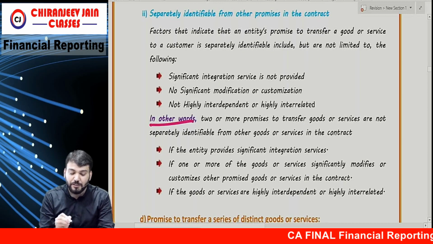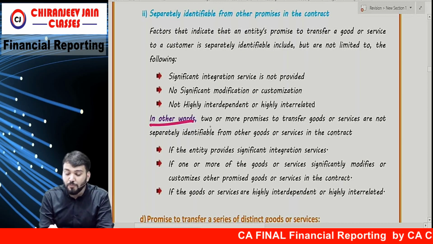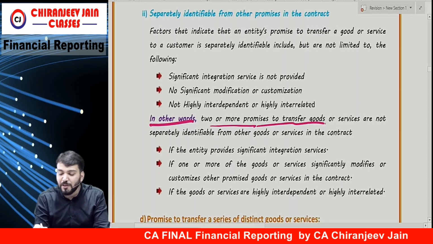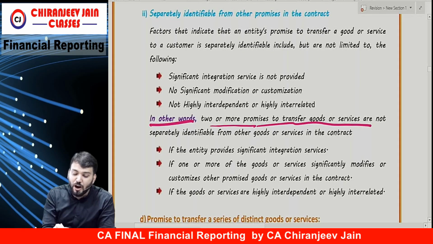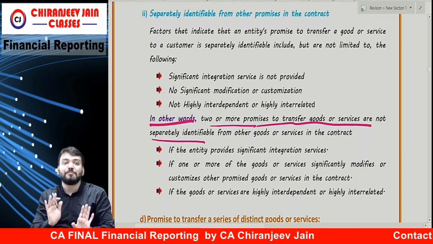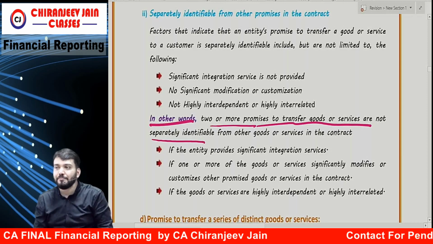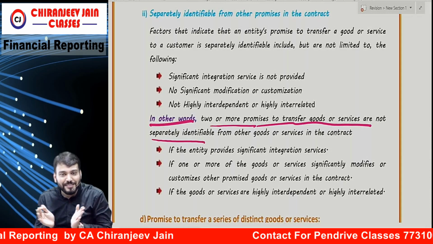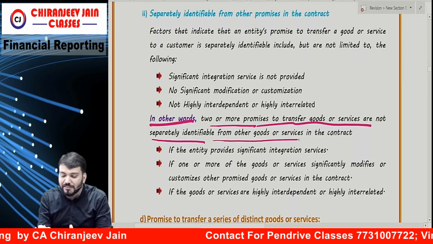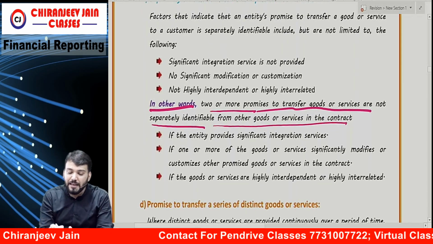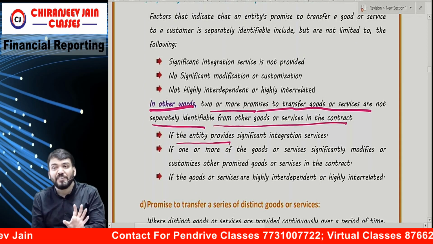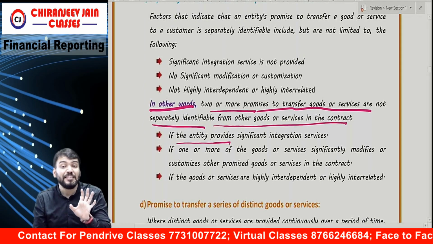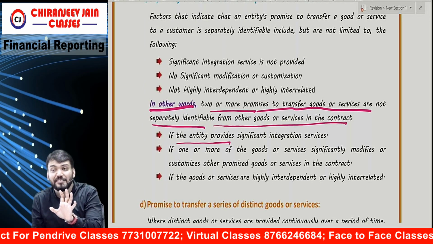Just read this in other words. Two or more promises to transfer goods and services are not separately identifiable, means they are same, from other goods and services in the contract if the entity provides significant integration activities.